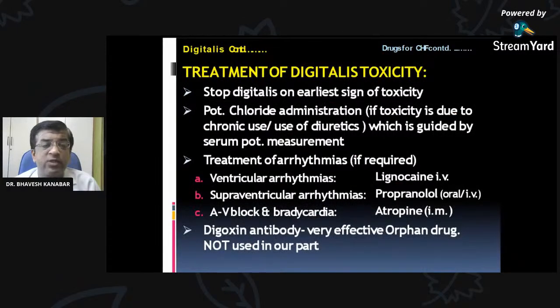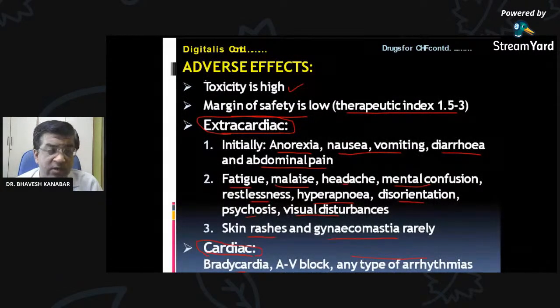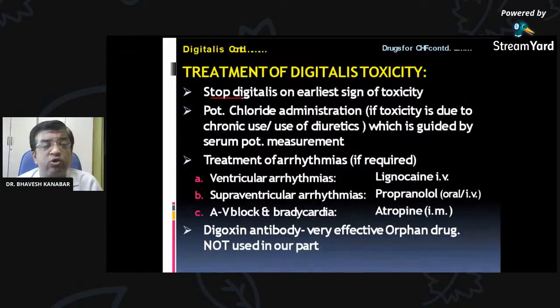Treatment of digitalis toxicity. If such toxicity develops, we have to treat it. First of all, stop digitalis, because the toxicity is occurring because of it. On the earliest sign of toxicity, potassium chloride can be given. If toxicity is due to chronic use or use of a diuretic, potassium chloride can be helpful. How much potassium chloride is to be given is guided by serum potassium measurement.